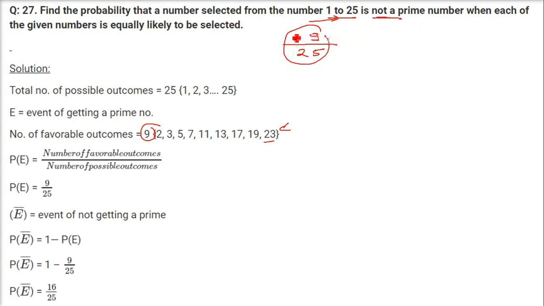But we are being asked about not a prime number. So we have to subtract this from 1. 1 minus 9 by 25, which is 16 by 25, is the probability.